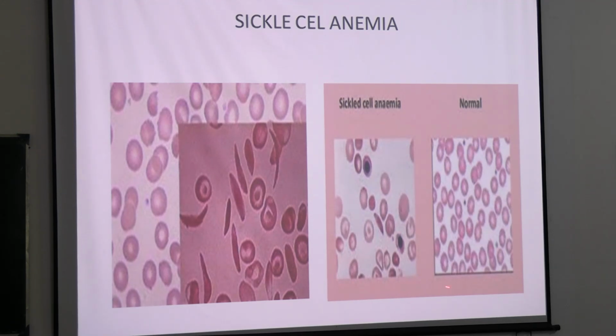This is how a normal peripheral smear will look like. You are seeing normocytic normochromic RBCs with a beautiful central pallor. Now in this slide you are seeing these types of cells. These are the sickle cells. These have pointed edges. It looks like a sickle, right? So this one can be diagnosed as a sickle cell anemia case. Now these are the NRBCs which I told you are nucleated RBCs which you can get on your peripheral smear.